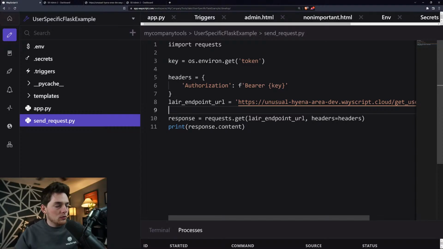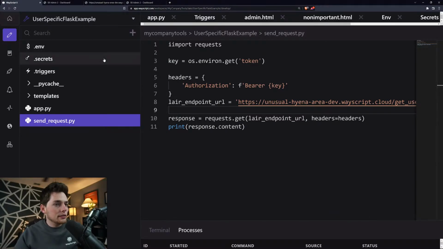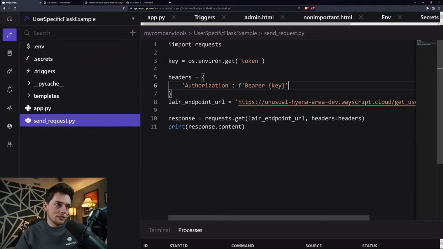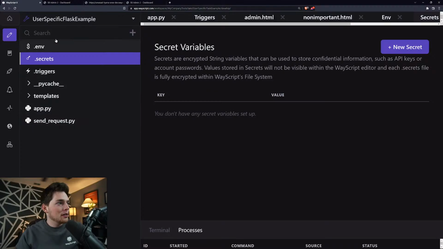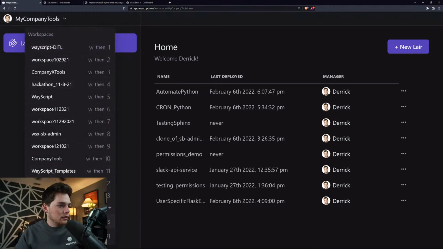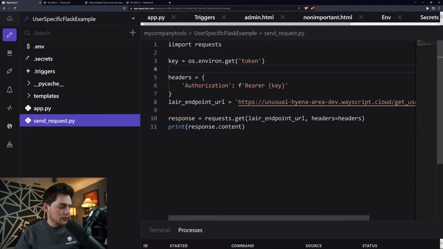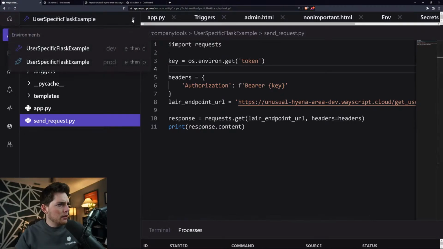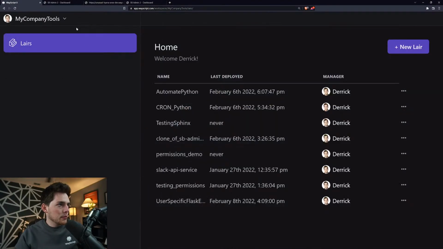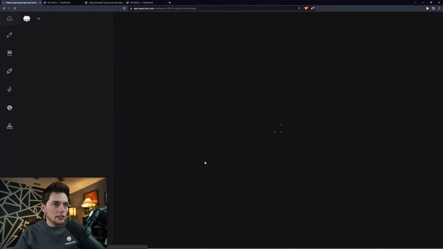Now, what we'll need to do is, so like I was saying, ideally you probably don't want to store your own application key within your WayScript secrets file, but we'll do it in this case just to show you. So in your settings, you get access to your keys.